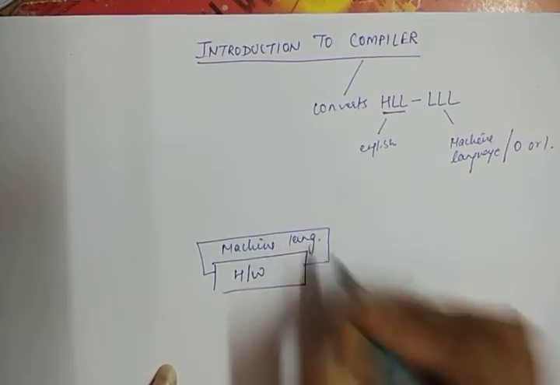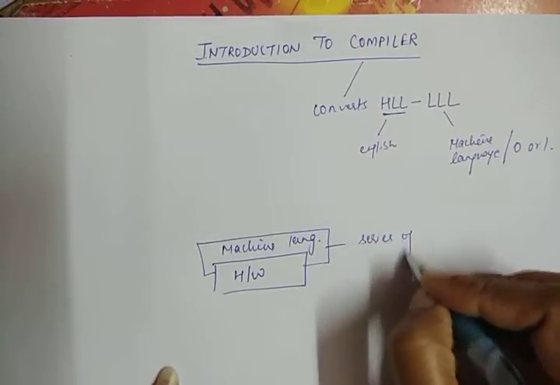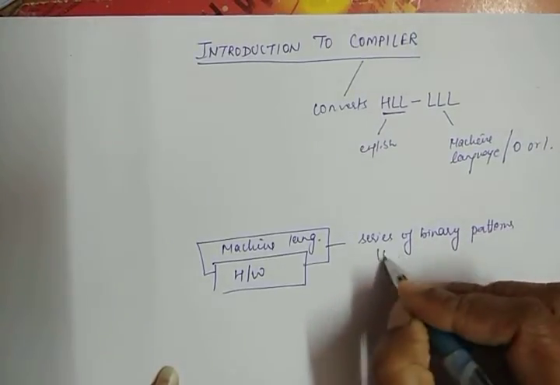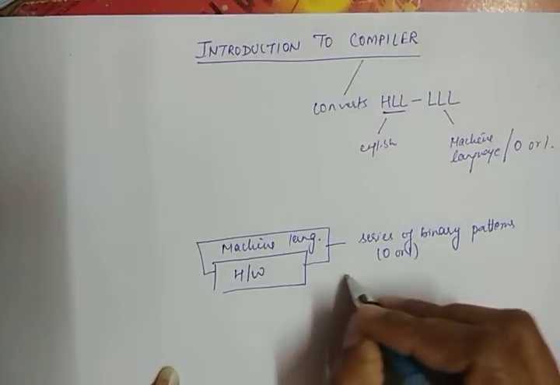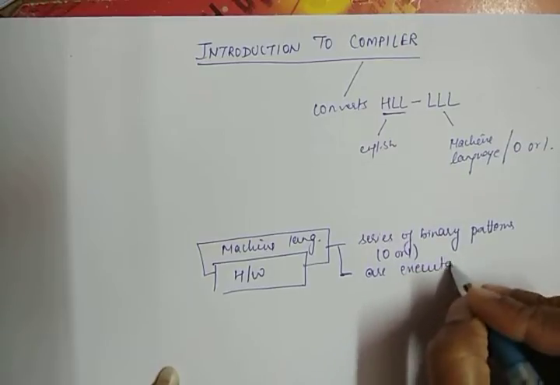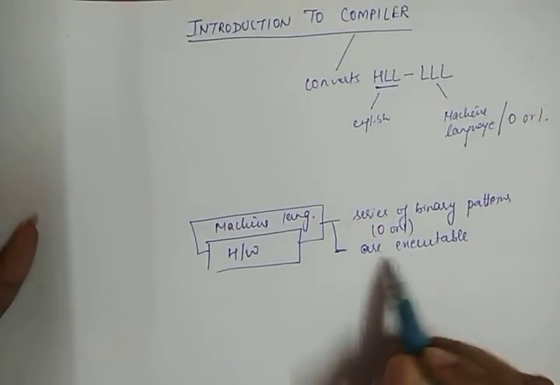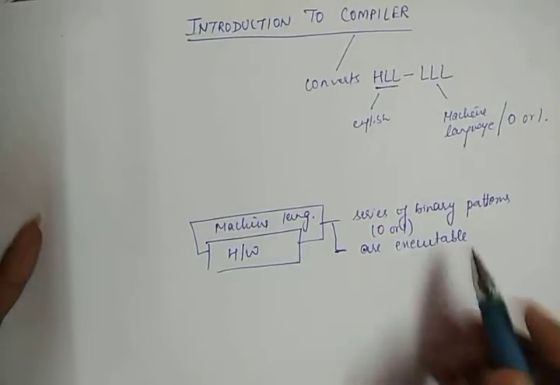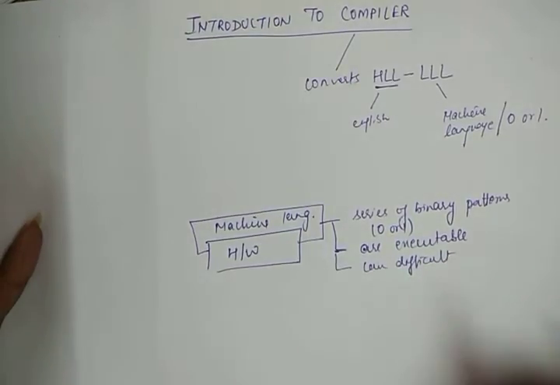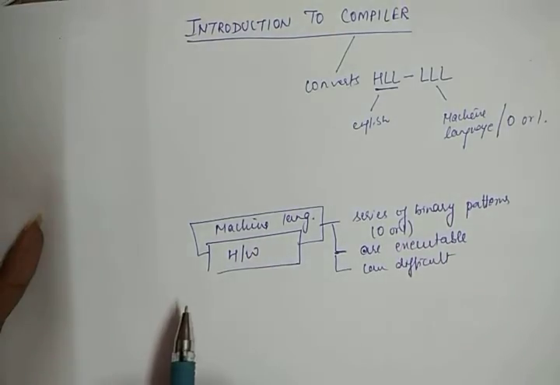Machine language is made up of series of binary numbers, binary patterns, in 0 or 1. Second, machine languages are executable, meaning they can directly run on the system without any conversion. Third, it is difficult for human beings to understand, because it is in 0 or 1 form and deals directly with the hardware component of the system.